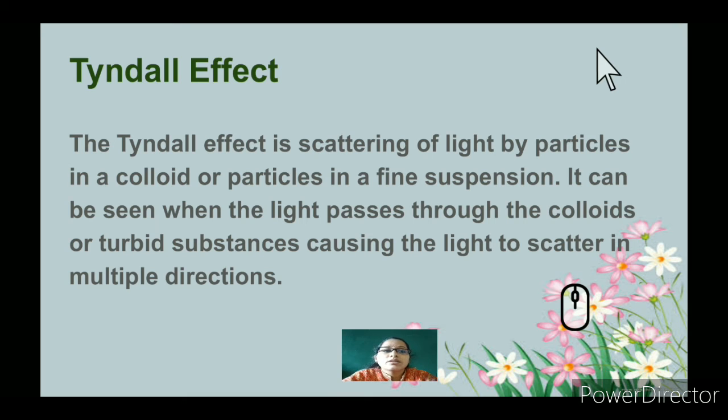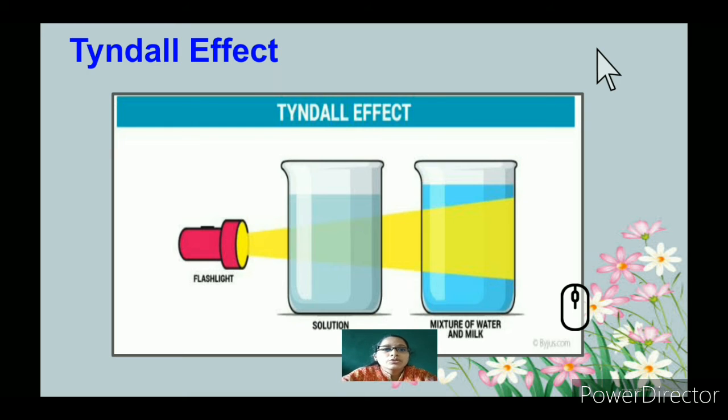The turbid disturbance causes the light to scatter in multiple directions. You can see the light gets scattered, and this is known as the Tyndall effect. Here you can see the example where you flash light through a solution and through a mixture of water and milk. In the mixture of water and milk, you can see scattering of the light, but through a solution it passes through.